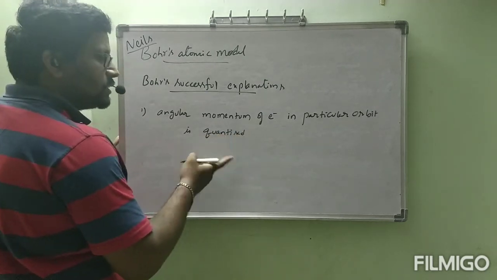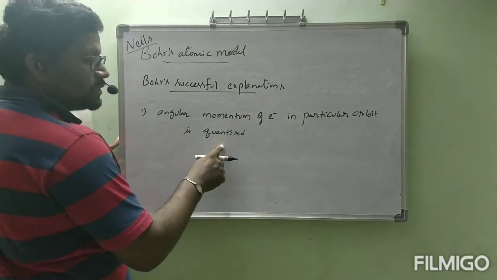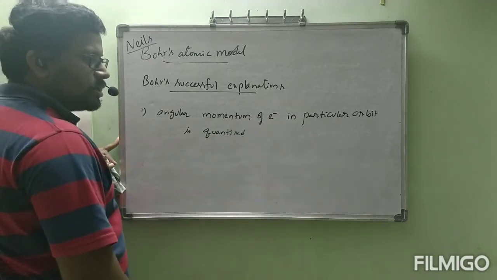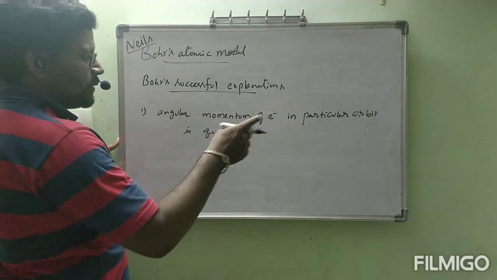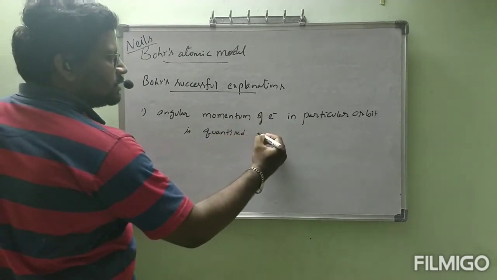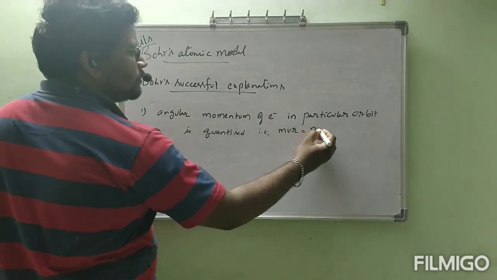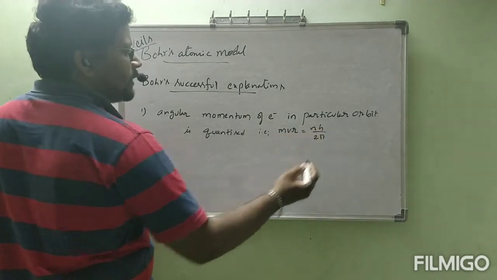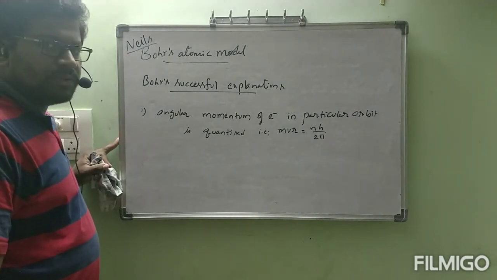Meaning of quantized: conserved or constant, all are the same. Angular momentum of electron in particular orbit is quantized, that is mvr is equal to nh by 2 pi. That explanation was given correctly by Niels Bohr.